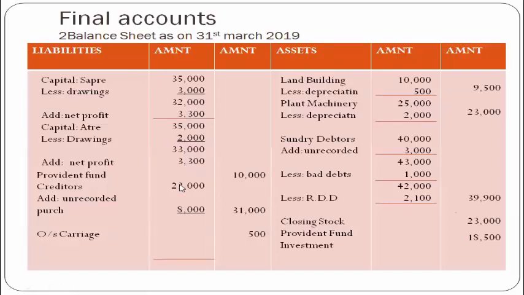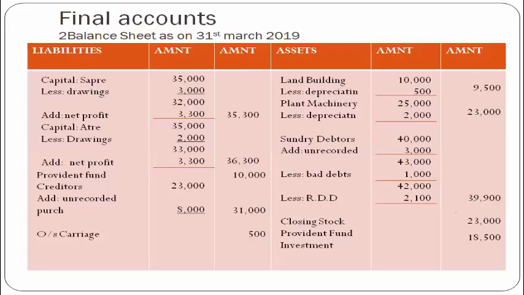And now the capital of SAPRE at the end of this final account is 35,300 and capital of ATRE is 36,300. All the adjustments done, all the profits calculated, gross profit 19,000 transferred to profit and loss account.